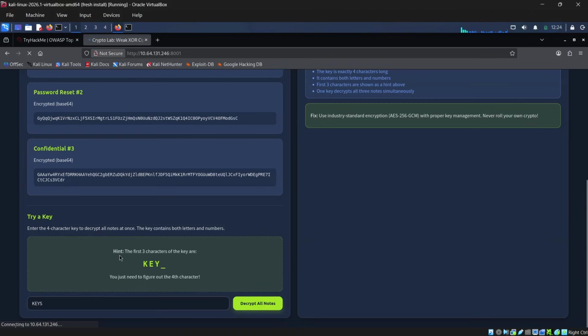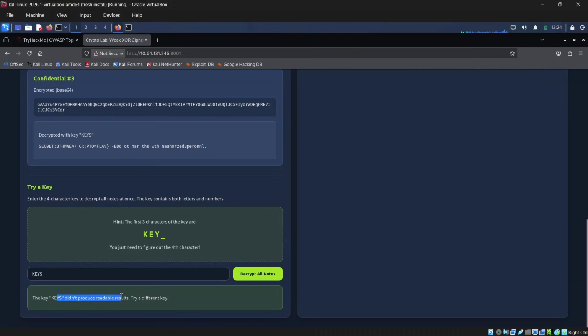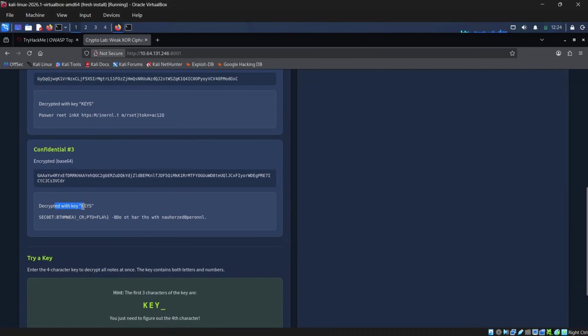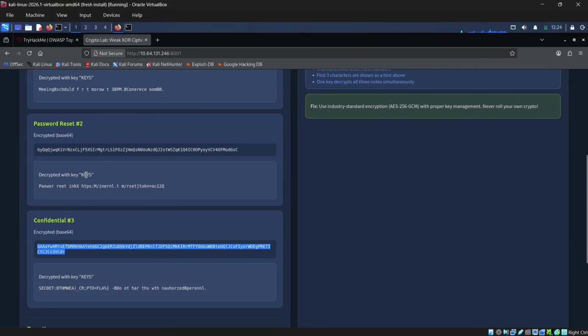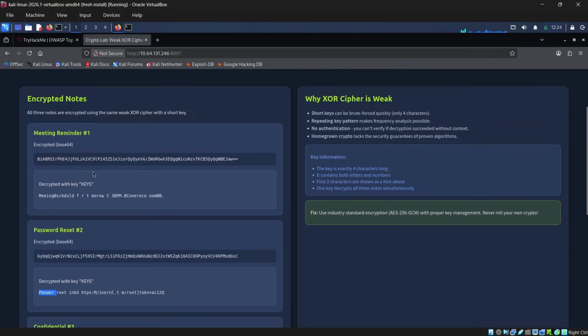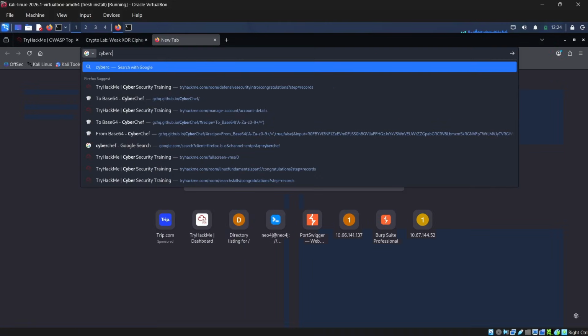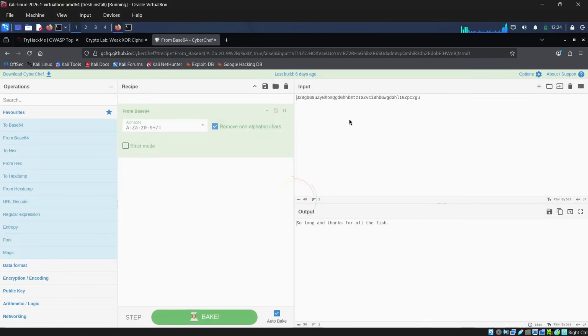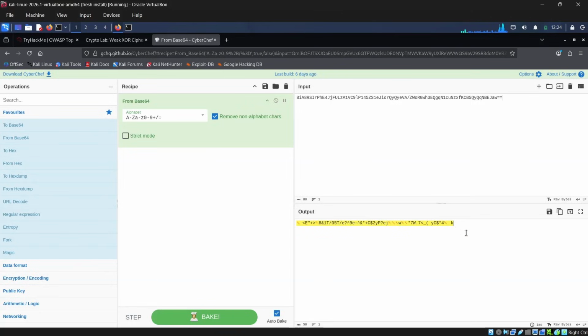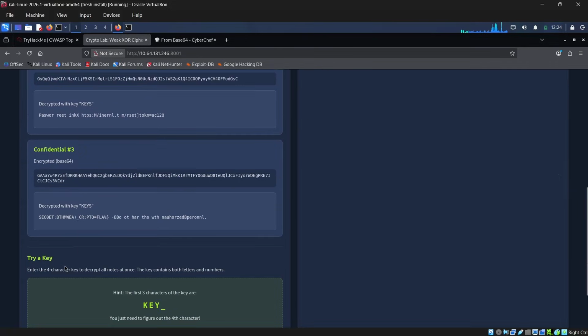So let's enter key. Once I enter that, key didn't produce readable results. Try a different key. Now we have the decrypted output with some kind of flags, right? We have another piece of information: the decrypted content is a password reset token or something, and some other meeting reminder dates. These are base64, right? So what happens once you decode it? What about decoding that using CyberChef? Let's do that. But unfortunately the result is like this. We can't read that properly, so we have to find the key.